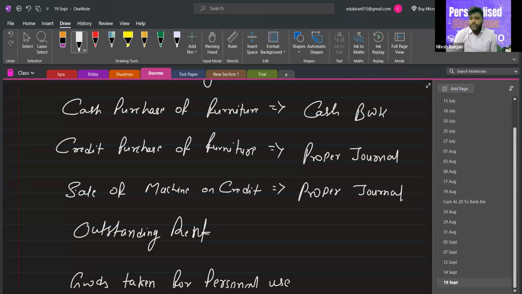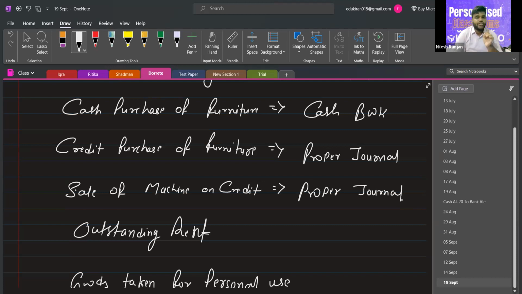Outstanding rent, because there is no cash payment or receipt, so it will also go to the proper journal. Next is goods taken for personal use. It is the drawing, and there is no cash related to this. That's why it will also go to the proper journal. Is this clear? Yes.